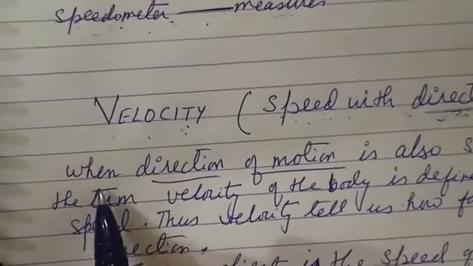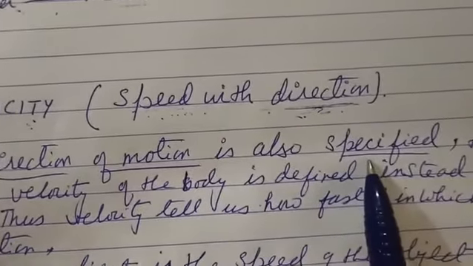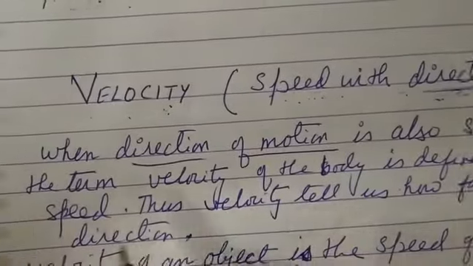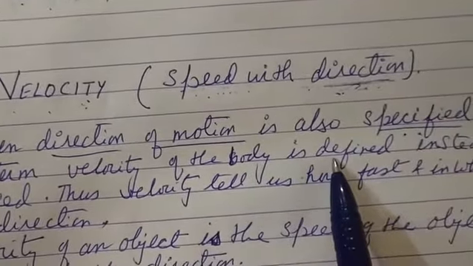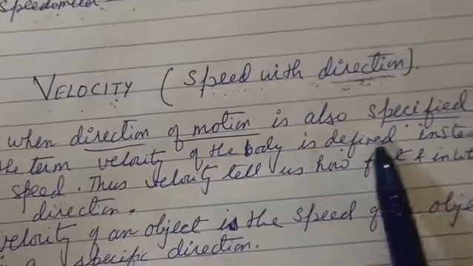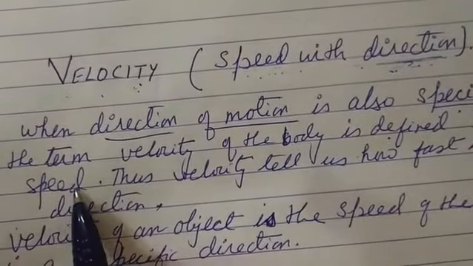So when the direction of motion is also specified, then the term velocity of the body is defined instead of speed. If we tell the direction also, then this will be the velocity, not the speed.